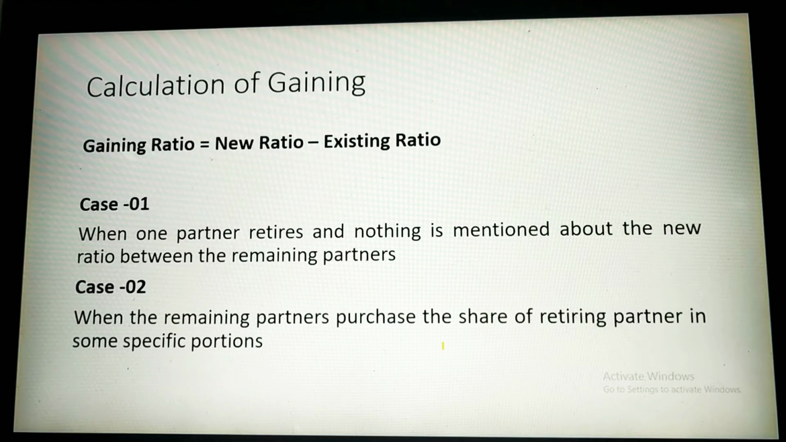That is, the remaining partners gain in the old ratio, and if the new ratios of the continuing partners are given, the gaining ratio can be calculated by deducting the old ratio from the new ratio. Gaining ratio is equal to new ratio minus existing ratio, that is, the old ratio. Here also there are two cases. One case is when one partner retires and nothing is mentioned about the new ratio between the remaining partners, and the second is when the remaining partners purchase the share of the retiring partner in some specific proportion. So let's go to the question.